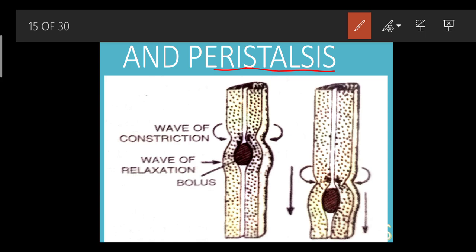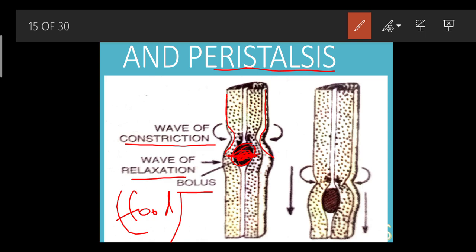See, what do you mean by bolus? Bolus is nothing but the food in the form of a ball. That is why it is called the bolus. See this part, it is getting narrow, so this means there is a contraction. But where the bolus is present out here, this part is quite big, which means it is relaxing. So this systematic contraction and relaxation keeps on occurring. That is why it is called peristalsis.